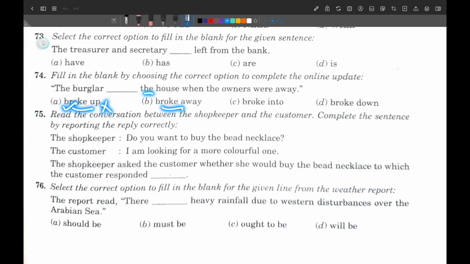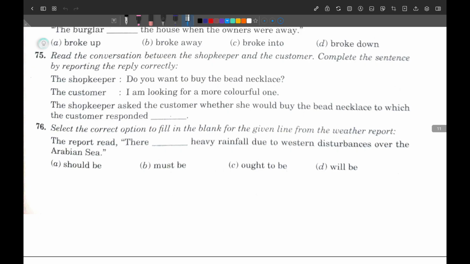Broke away: what is the meaning of broke away? It means to escape from someone's thrall, someone's captivity. So it can't be correct again. Broke down means if something is going to stop working, then this phrase will be used. So 'broke into': sometimes in your stories you get this type of thing. The burglar in 'The Kingdom of Fools', you got this in class 9th. The burglar, you can say, is a thief. So the burglar broke into the house when the owners were away. These are the incorrect ones, and option C is correct.